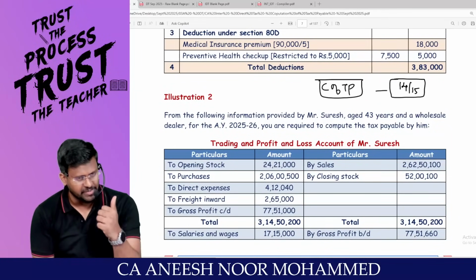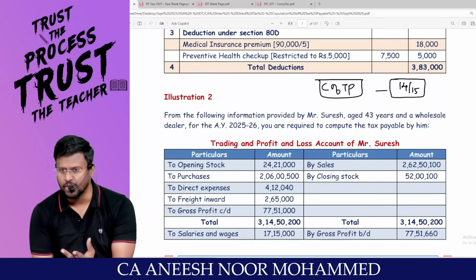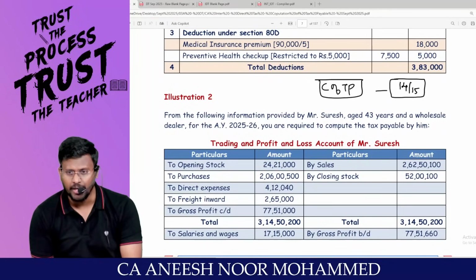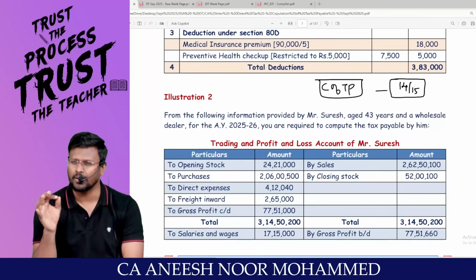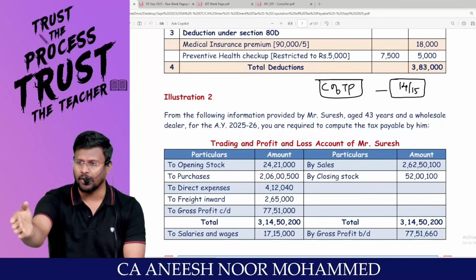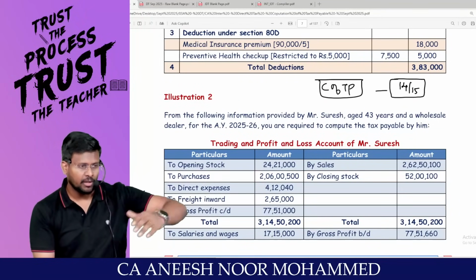You should know income from salary, income from house property, PGBP, capital gain and IFOS, plus clubbing, set off and carry forward, and Chapter VI-A deductions. You will then get the total income. And also you should know the tax rate both under the normal route and under the default tax regime.